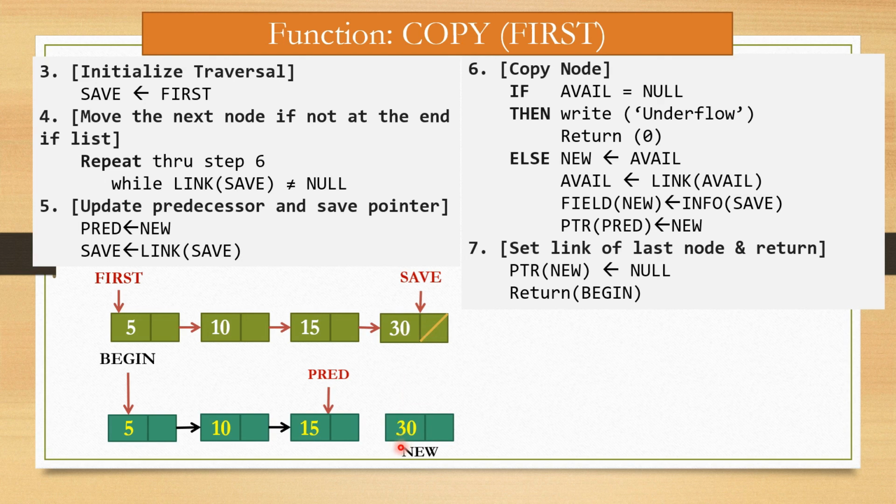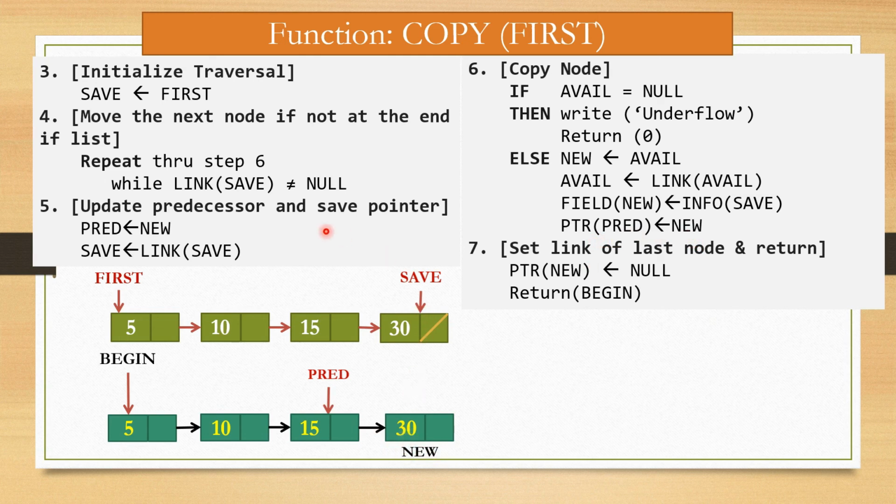This way field of new is assigned with 30. Now this new is assigned to ptr of predecessor. So this node is connected with this node.